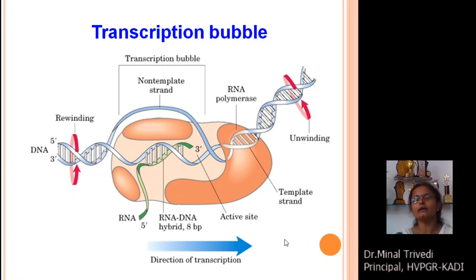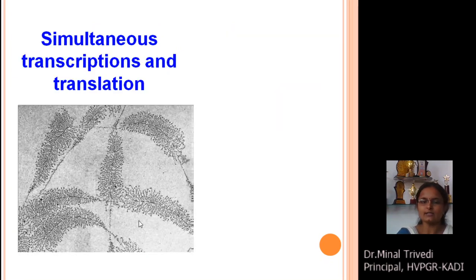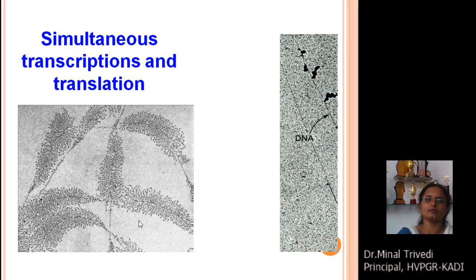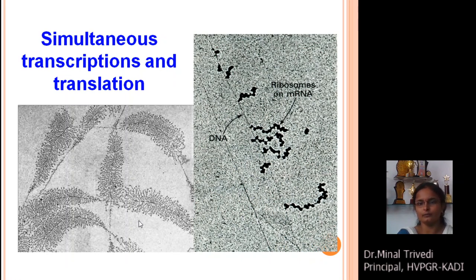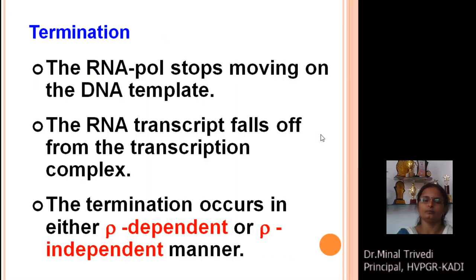Whereas over here in the case of prokaryotic organisms, there is no demarcation. Even while the process of transcription is going on, at the 5' end of the RNA molecule a ribosome attaches, and simultaneously they start protein synthesis. So in bacteria, transcription and translation are coupled mechanisms. You can see over here that this is the DNA, RNA, and ribosomes attached to the RNA molecule.